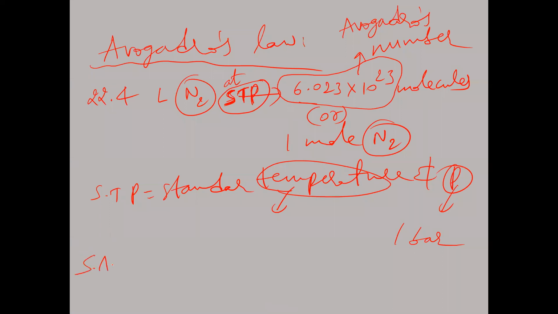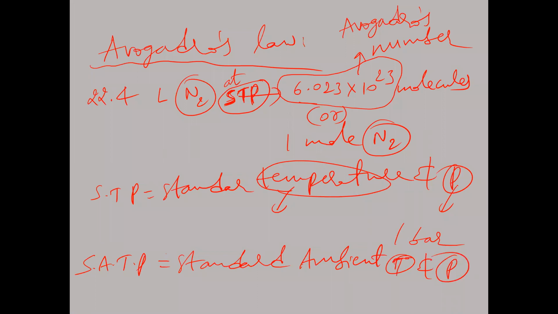And SATP also is there. SATP means standard ambient temperature and pressure. In this case, again, standard pressure means 1 bar, otherwise 1 atm we can take. Here it is 273 Kelvin, otherwise 0 degrees Celsius. That is STP.